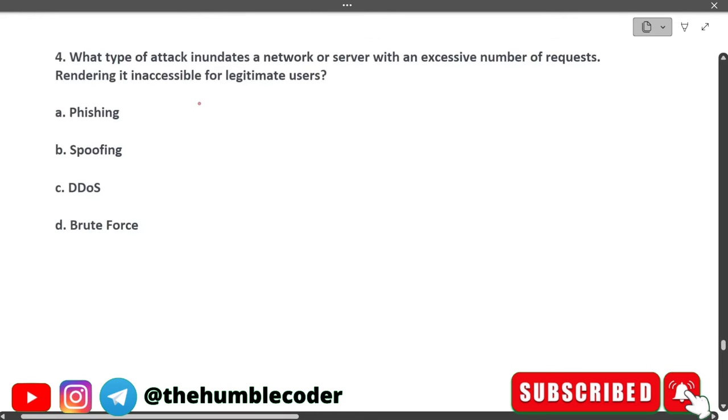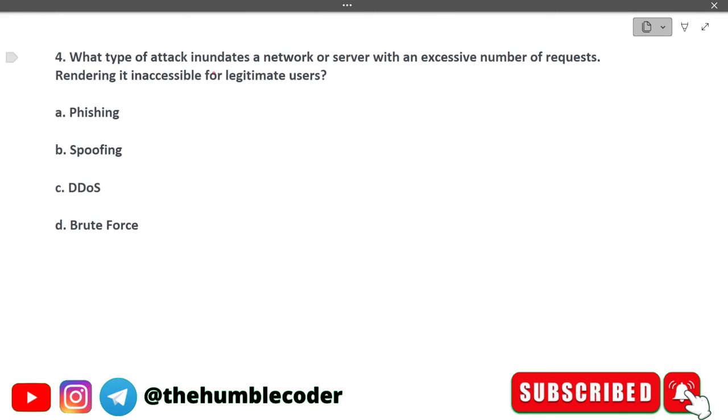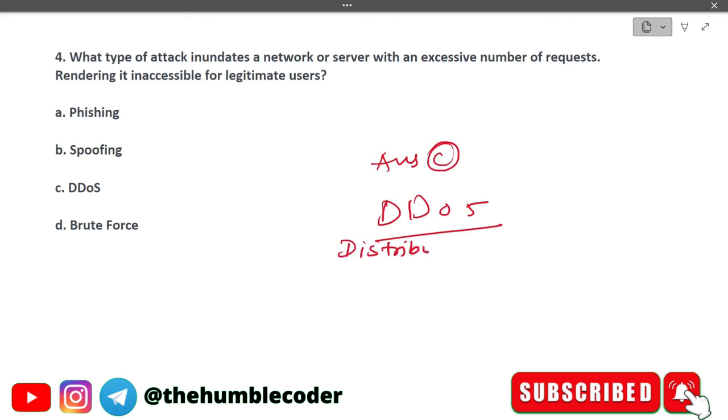Moving on to the next question. Which type of attack inundates a network or server with an excessive number of requests, rendering it inaccessible for legitimate users? The options that we have are phishing, spoofing, DDoS and brute force. The correct answer in this case is going to be option number C, which is DDoS. So DDoS stands for distributed denial of service. If you are not aware, DDoS stands for distributed denial of service.